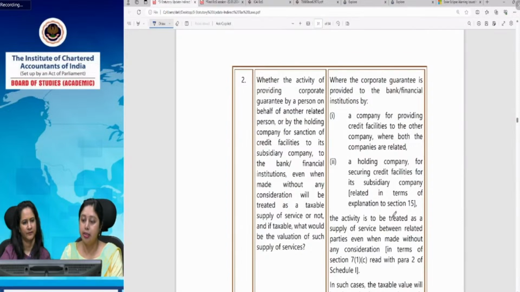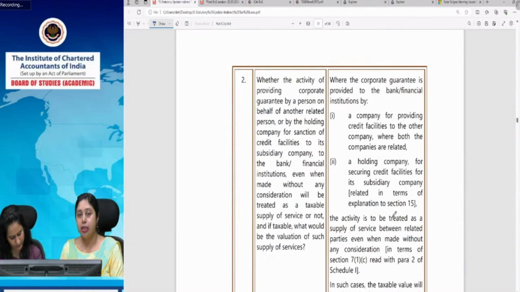Now, second is guarantee by the related person or the holding company. Sometimes your related person or your holding company provides guarantees on behalf of a company to the bank or to an NBFC, and they also don't charge any consideration. So now the same thing we have to determine for this also: whether it is a supply, and if it is a supply, then how the value will be determined.